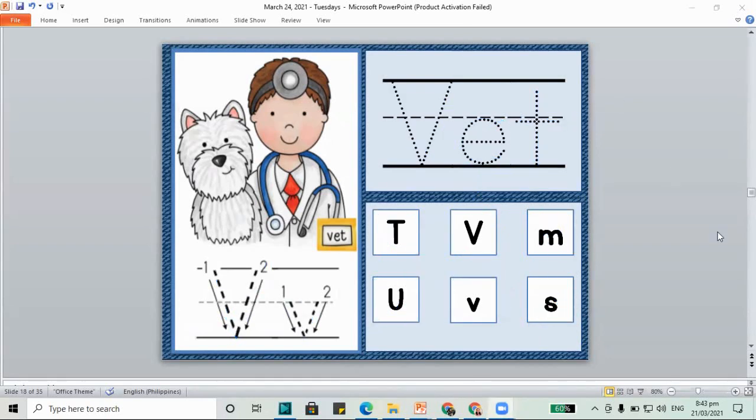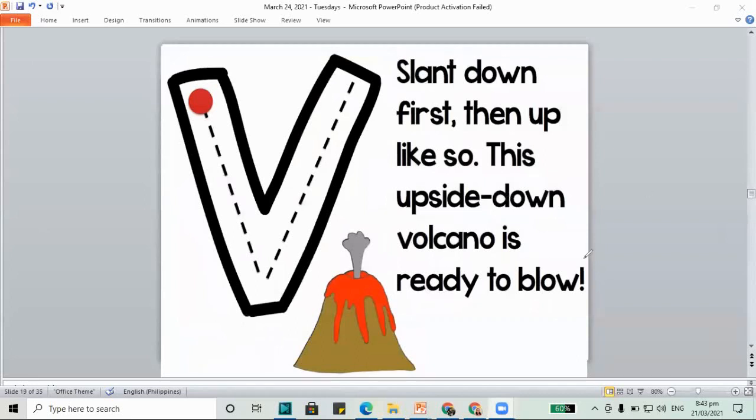And remember, they have the sound, letter V. How do we write letter V?